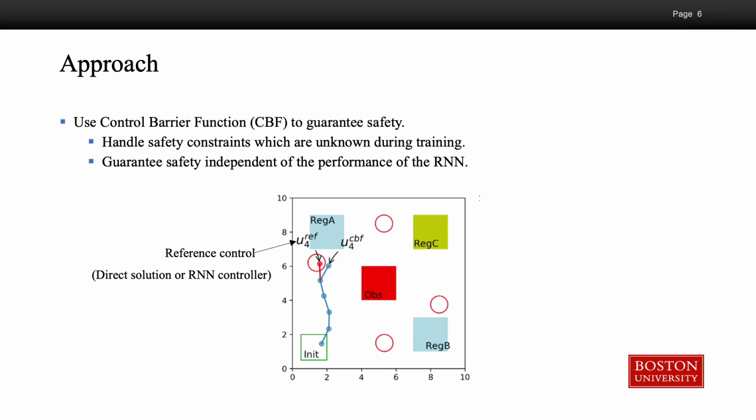We use a CBF to adjust the reference control to get a safe control which avoids collision with the obstacle. Doing so has two advantages. First, we can handle safety constraints which are unknown during training. Second, we can guarantee safety independent of the performance of the RNN. These are because we use the CBF after the RNN.